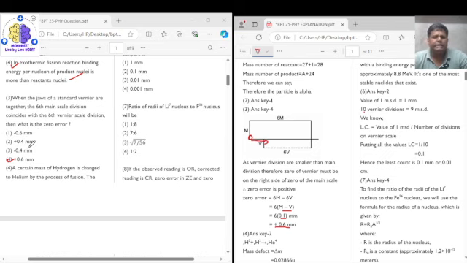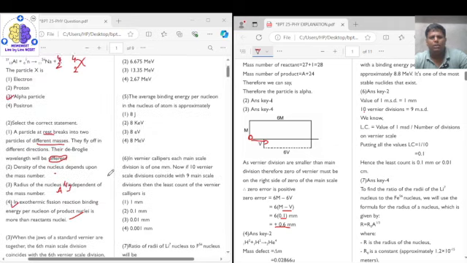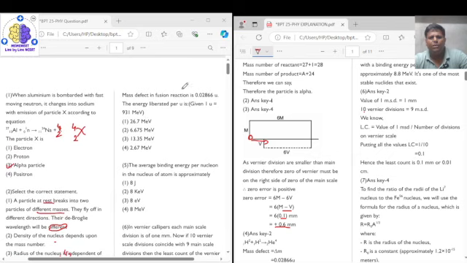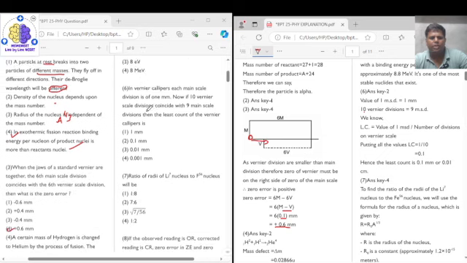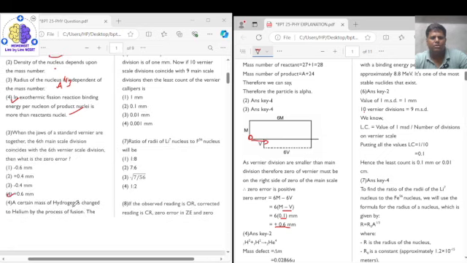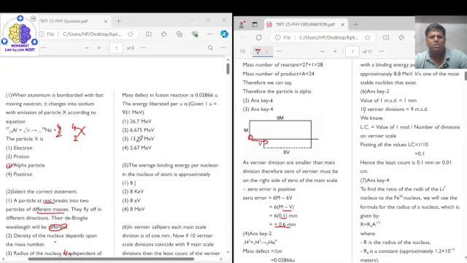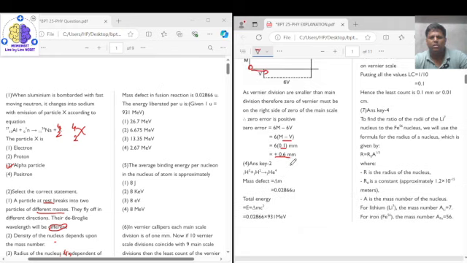Now question number 4. A certain mass of hydrogen is changed to helium by a process of fusion. The mass defect in the fusion reaction is 0.02866 U. The energy liberated is to be found, given that 1 U is equal to 931 mega electron volt. They have given the mass defect, and they are asking for the energy liberated.